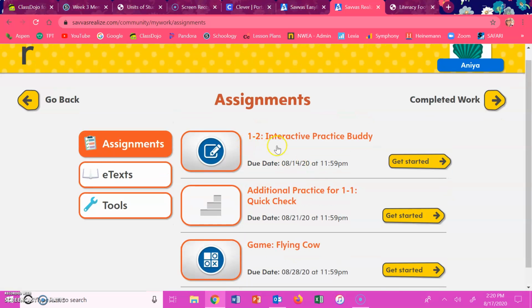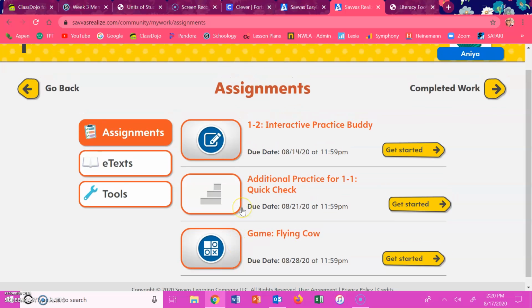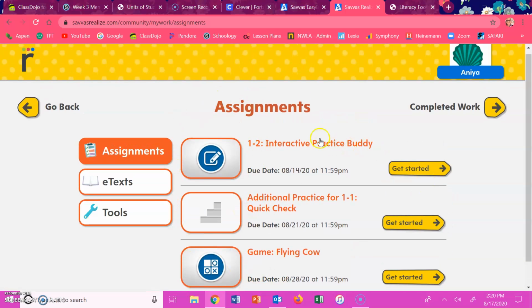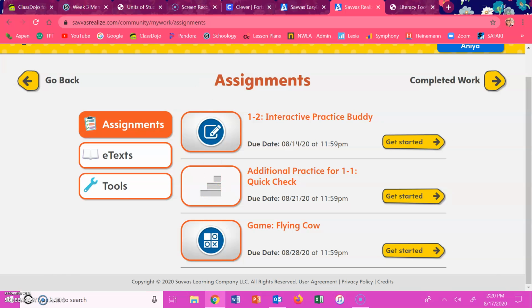Now, tomorrow you'll see one that says 1-3. That'll be the one I'm grading. But if you have anything else in your folder, that's a past assignment, so go ahead and do everything that's in your folder. Okay? So that's task 3 to complete your math assignment.